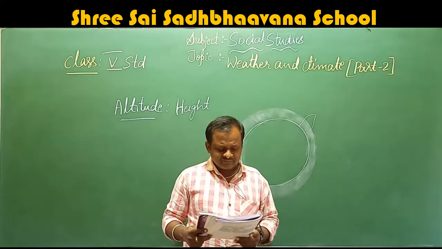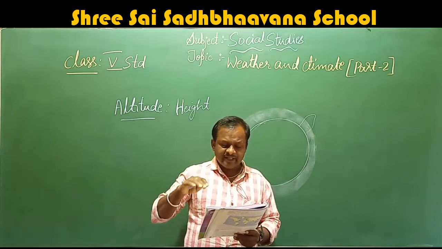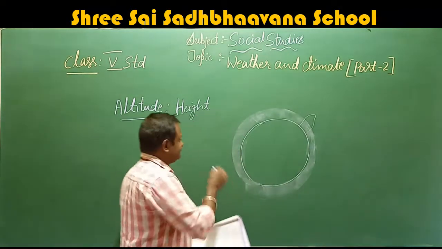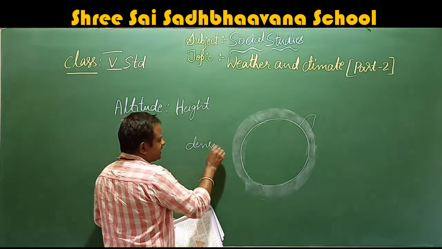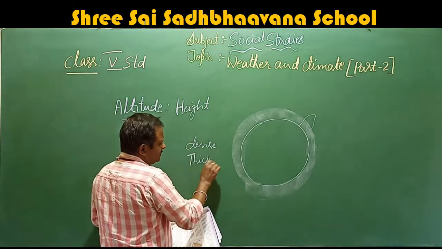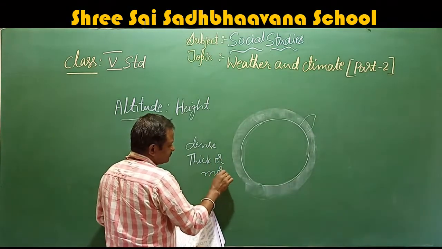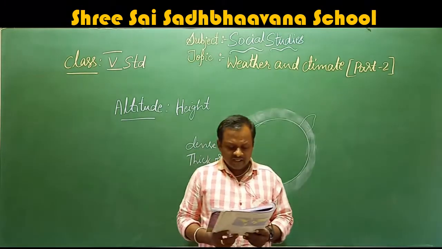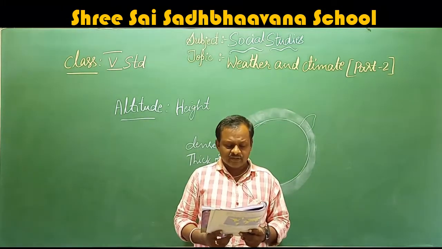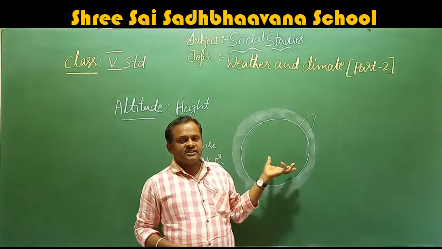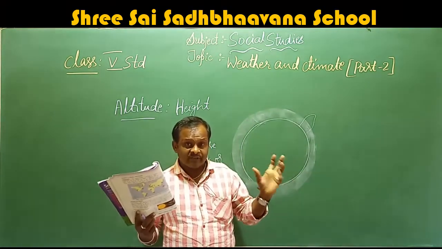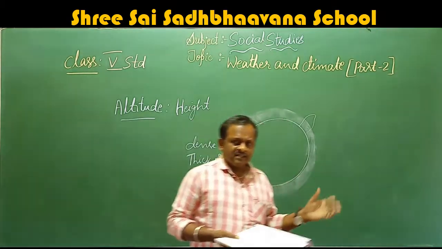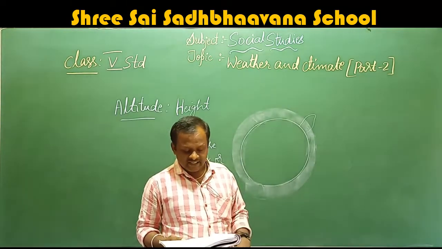They have given here: the climate of a place is also affected by its altitude. The air closer to the Earth's surface is dense. What is the meaning of dense? Dense means thick or more. Here it is very dense. This air absorbs more heat, so it becomes very hot. So we feel very hot at land level.